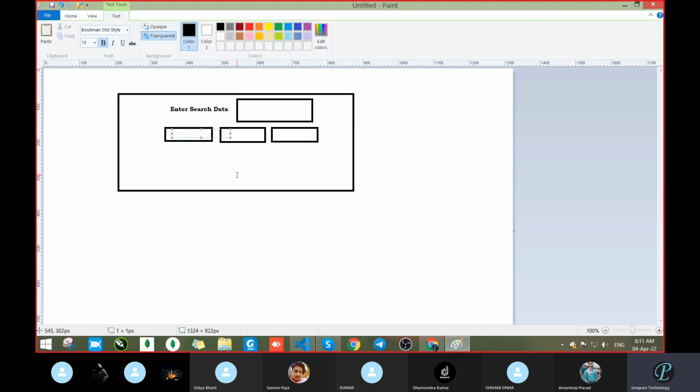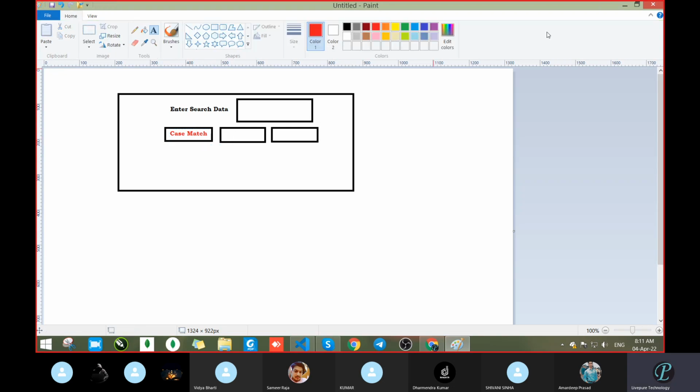So the first option is case match. Wait, don't drag this. When you click this one, case match, you get the records depending on the case, whether case sensitive or not. The second will be the next option, so you will pass that also.